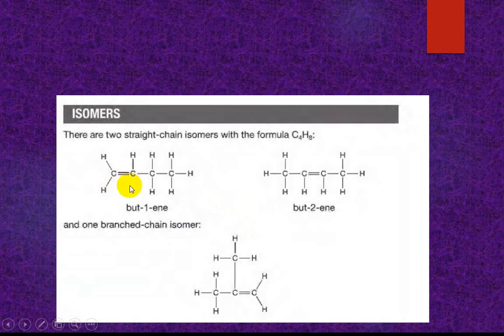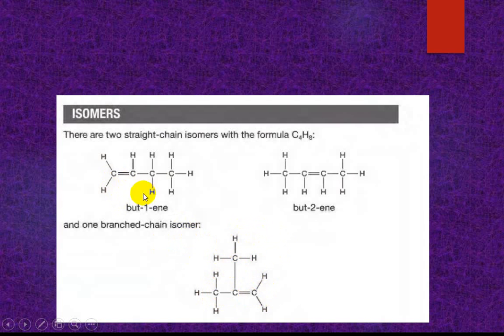Okay, there are two straight chain isomers. This is the straight chain isomer, but-1-ene, because this is carbon 1 2 3 4 in a chain, so but. Look, this is the main chain, but 1 2 3 4. In this one, it is prop. This is the chain, and this is the branch. This is the prop, and this is the methyl.